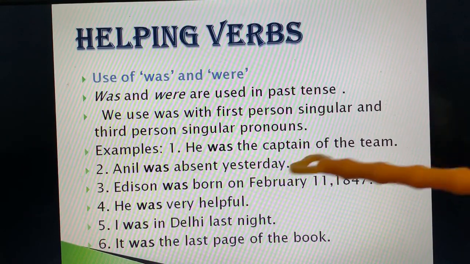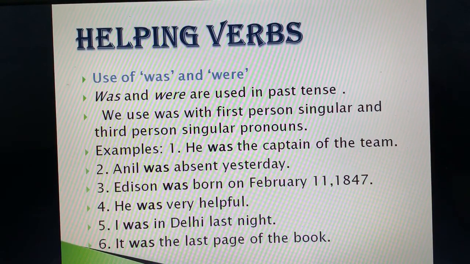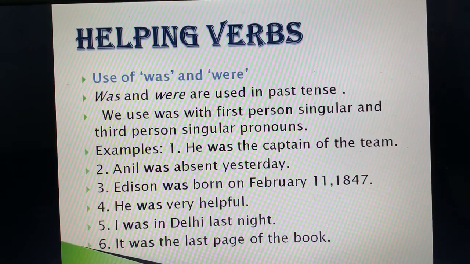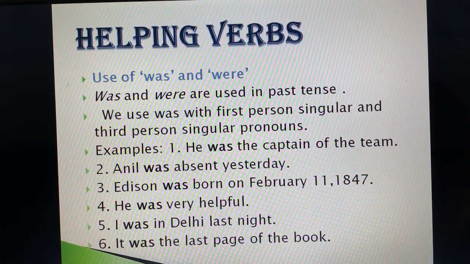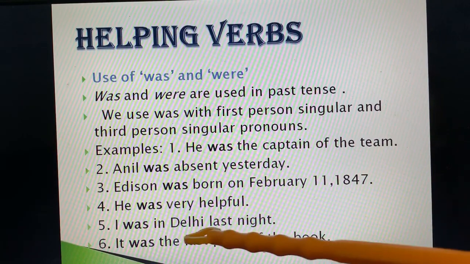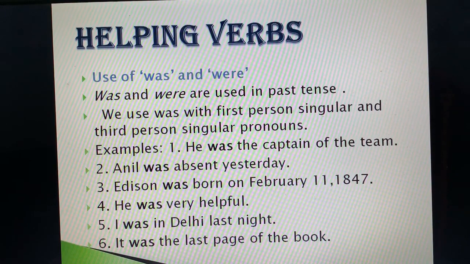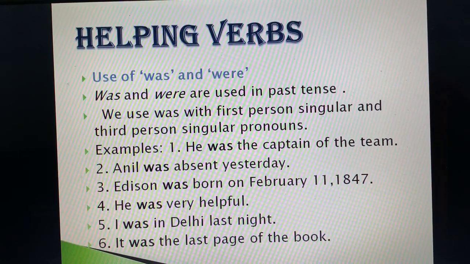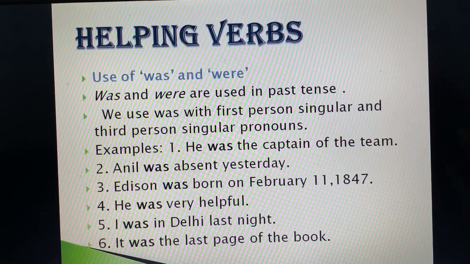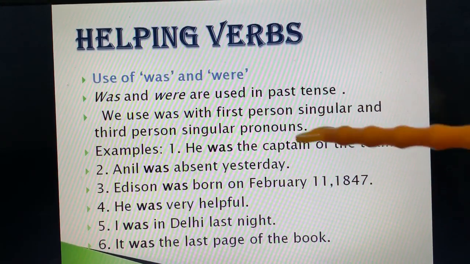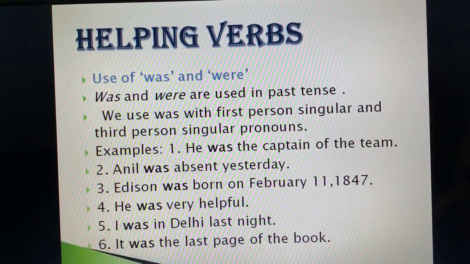Like examples, he was the captain of the team. Anil was absent yesterday. कल छुट्टी पे था. Edison was born on February 11, 1847. He was very helpful. I was in Delhi last night. It was the last page of the book. So the actions which we performed yesterday, the work which was done yesterday, for them we use was and were. And was, as I have already told you, is used with first person singular, third person singular.